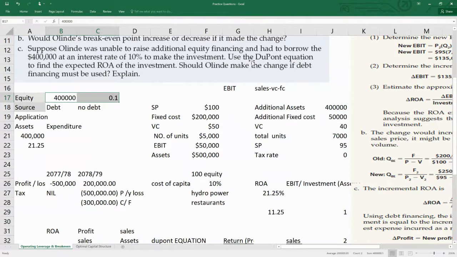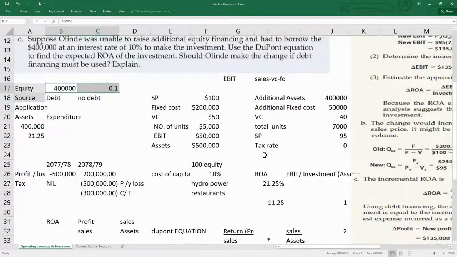So use the DuPont equation to find the expected ROA of the investment. Should Olind make the change if debt financing must be used? Explain. So I've been asked whether debt financing would suit the company or not. That is our question. And there is something called the DuPont equation. You might remember we discussed it in the introduction to corporate finance, in the chapter on ratio analysis. If not, I'll explain again.